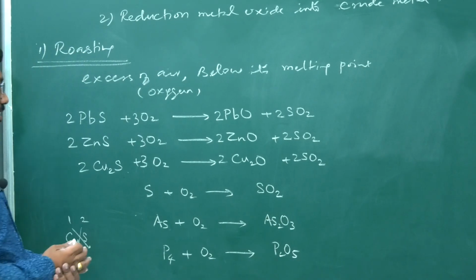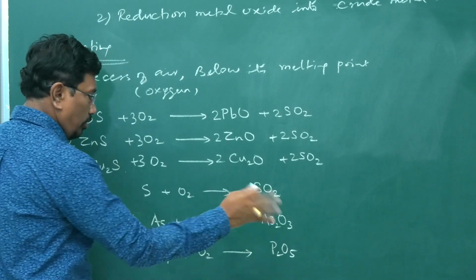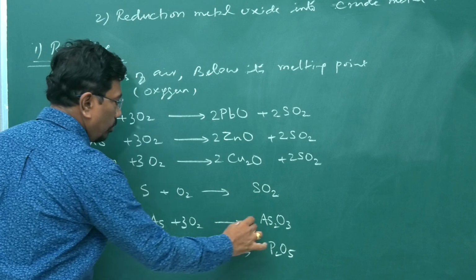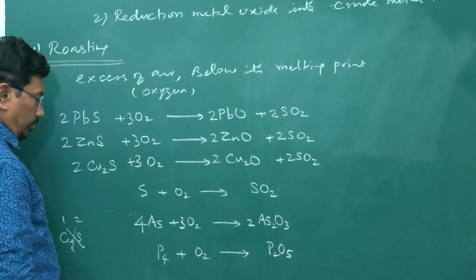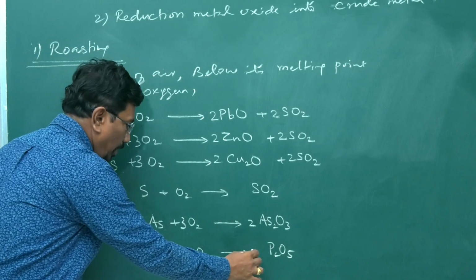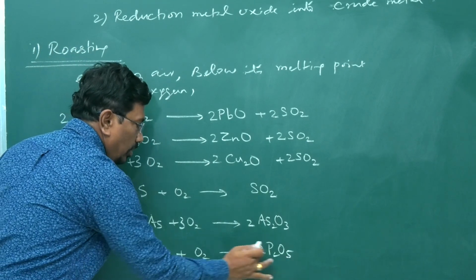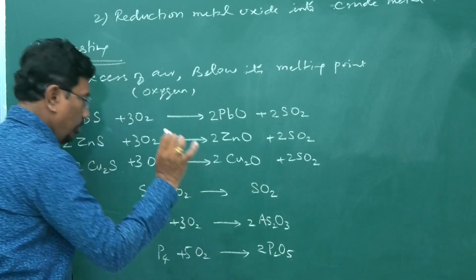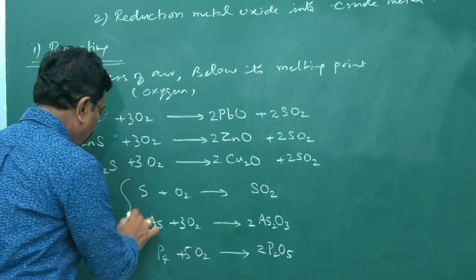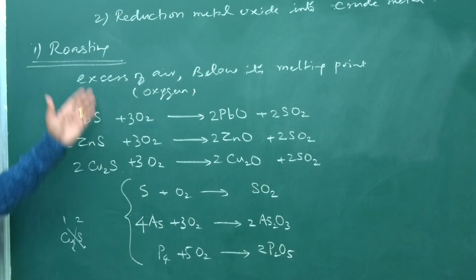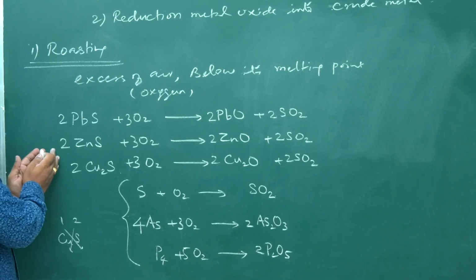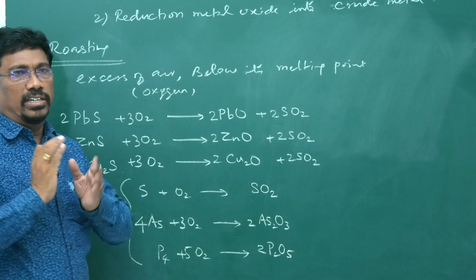How to balance the equation? Very simple. S plus O2 gives SO2. For arsenic, 4 As plus 3 O2 gives 2 As2O3, therefore put 3 here, 2 there. P2O5, here it is P4, therefore it has to be 2. 10 oxygen atoms, therefore 5 O2. So, these impurities, sulfur, arsenic and phosphorus, will go off. This is roasting. By roasting, we have converted metal sulfide into metal oxide.